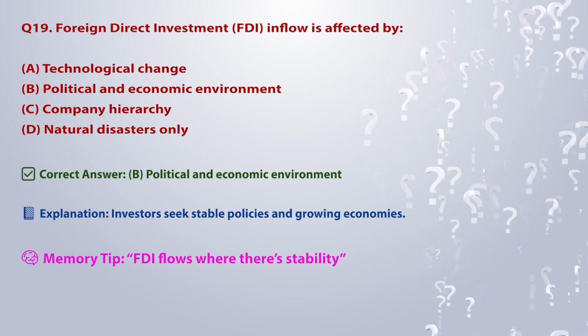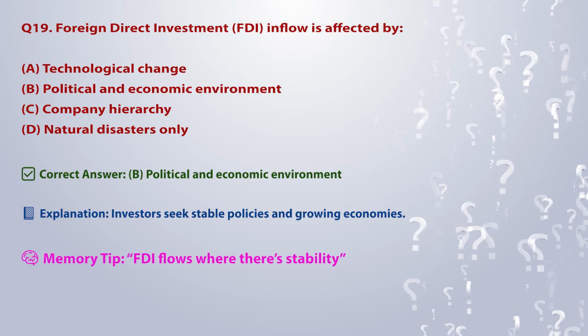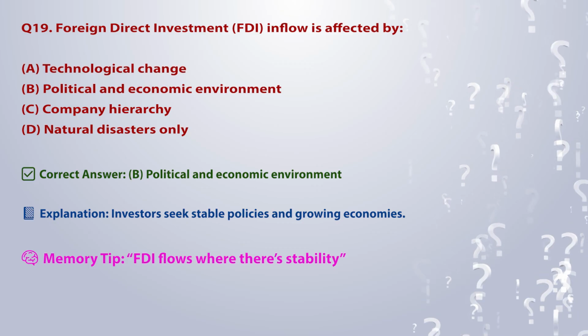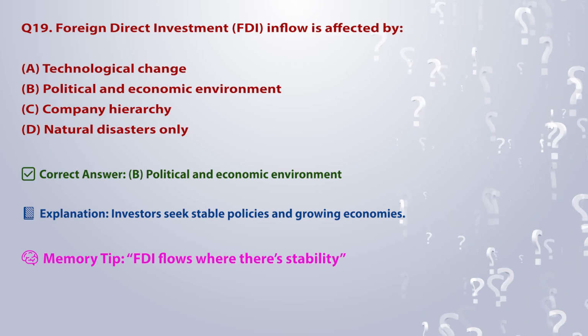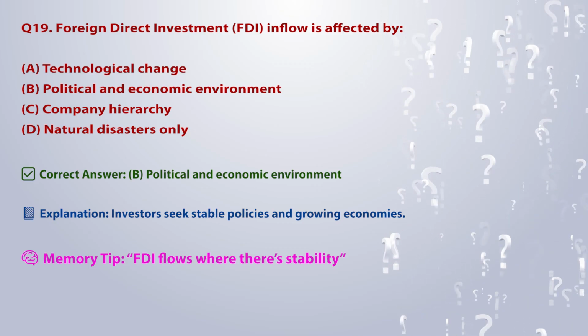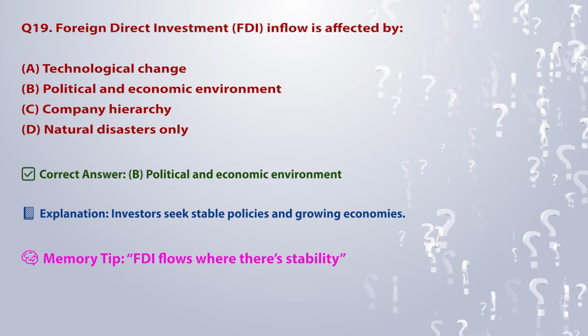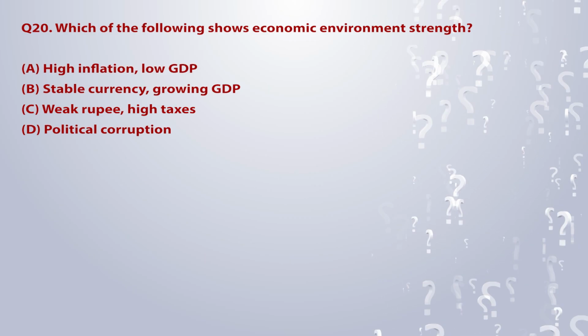Correct answer: B. Political and economic environment. Explanation: investors seek stable policies and growing economies. Memory tip: FDI flows where there's stability.